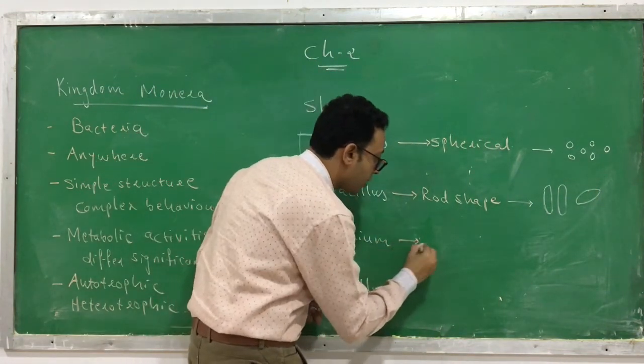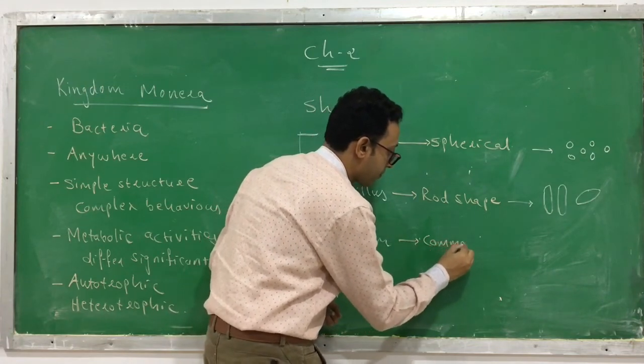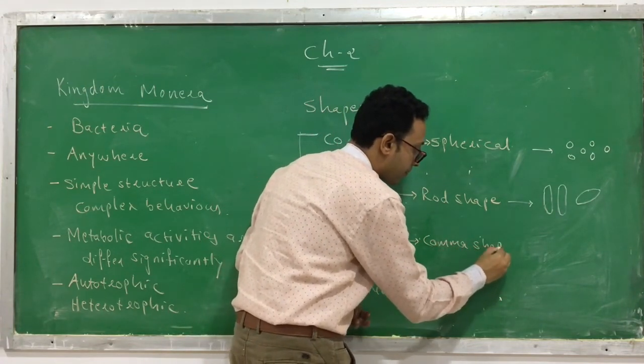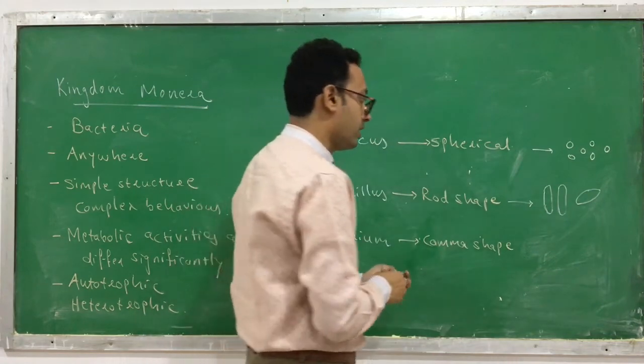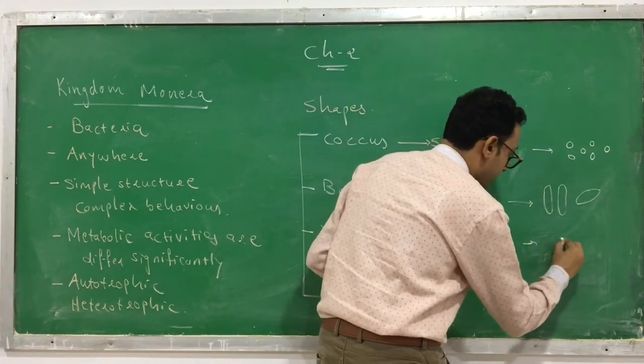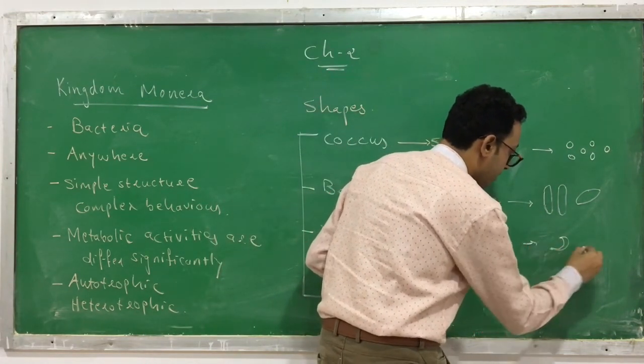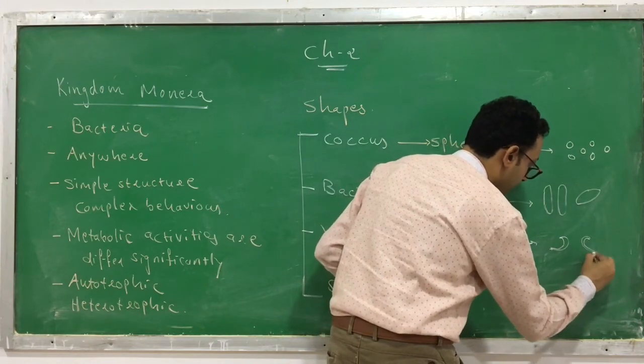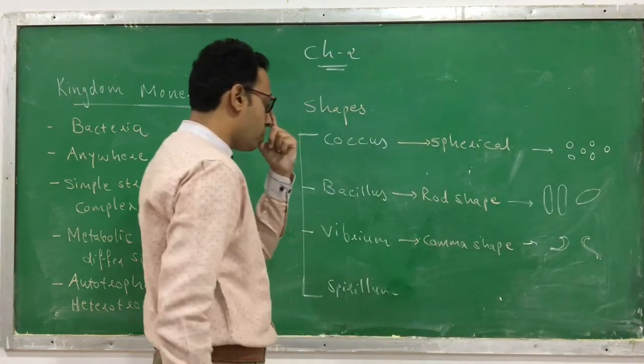Vibrio means it's a comma shape, like Vibrio cholerae. So this is a comma shape. Such kind of a bacteria you can find. Okay, so this is called a comma shape.